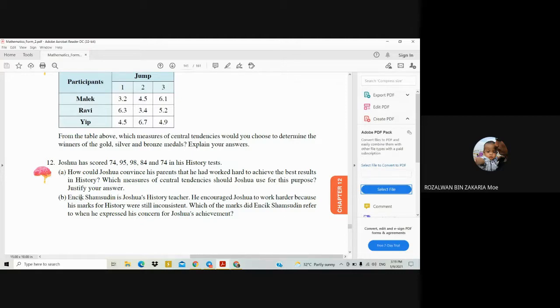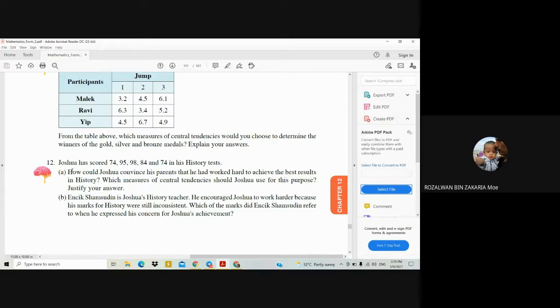Encik Shamsuddin is Joshua's history teacher. He encouraged Joshua to work harder because his mark for history was still inconsistent. Which of the marks did Encik Shamsuddin refer to when he expressed his concern for Joshua's achievement? Okay, firstly look at question A, how to do this one.